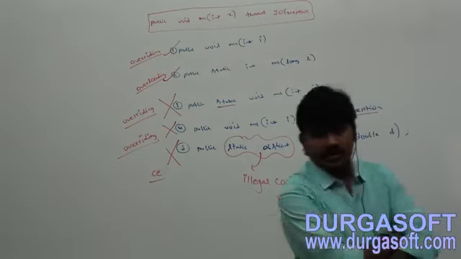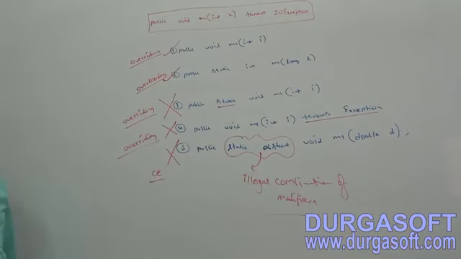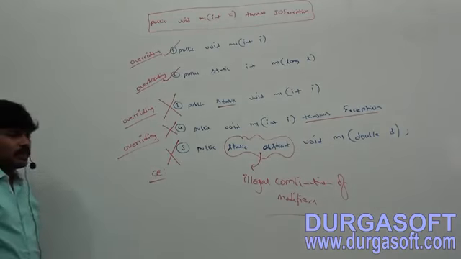Public static abstract. Take it clearly, and we have to decide based on which concept each one is valid.